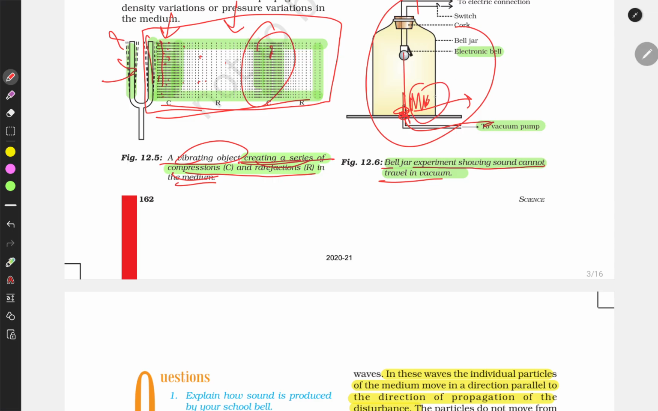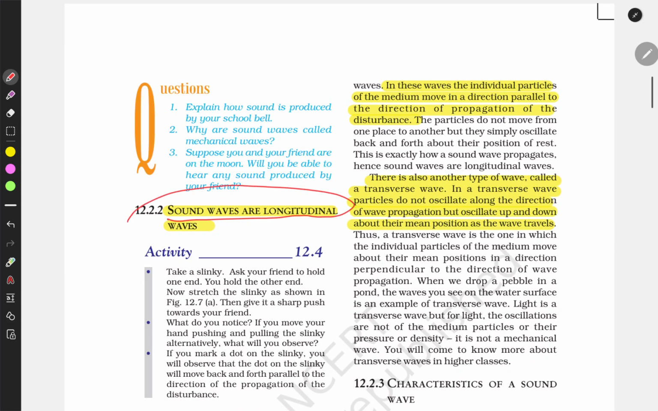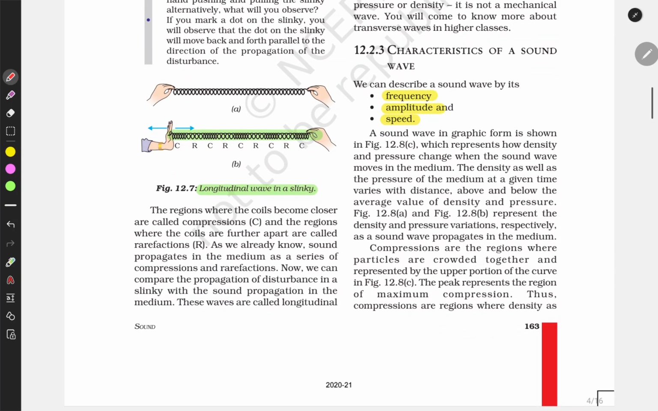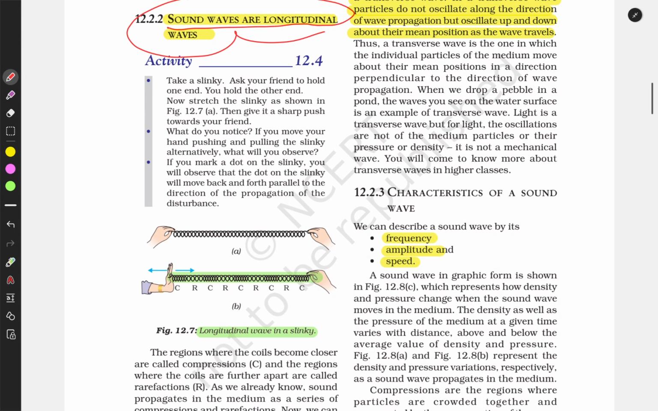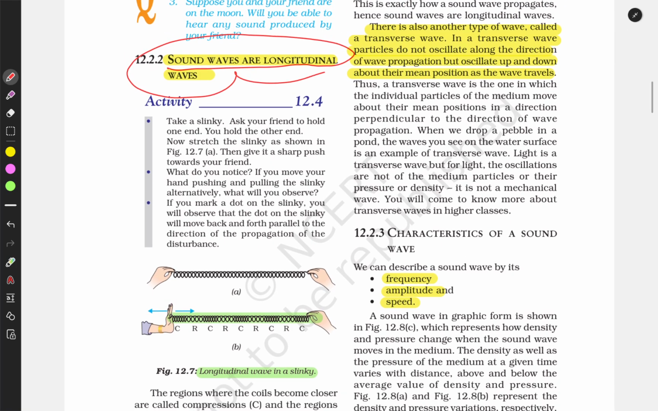Because how does sound travel? It travels through vibrating particles. If there are no particles, there cannot be vibration. Sound waves are longitudinal waves. What are longitudinal waves? Those that propagate along the direction of travel.